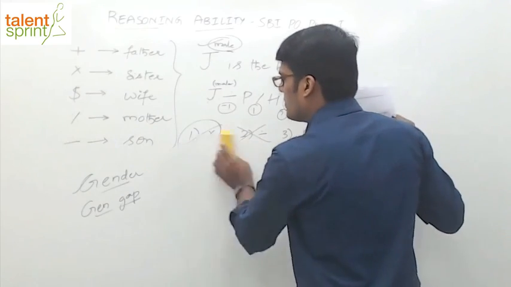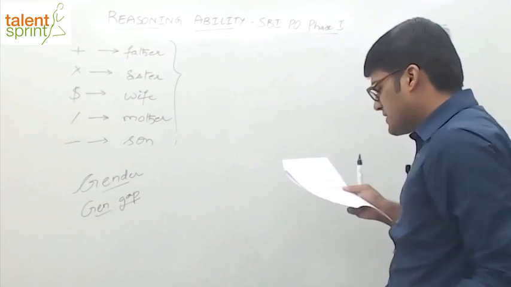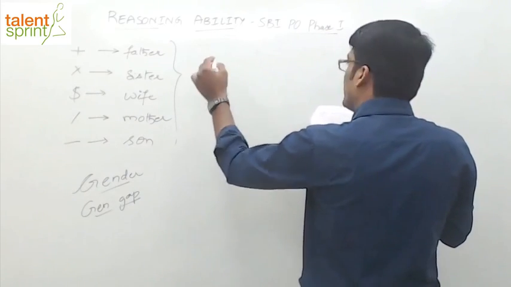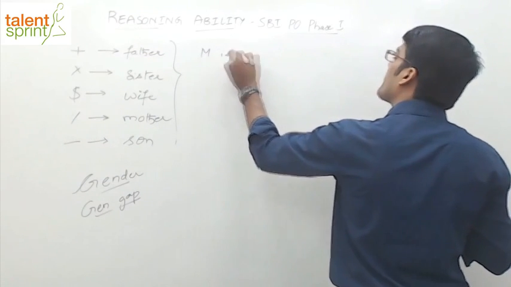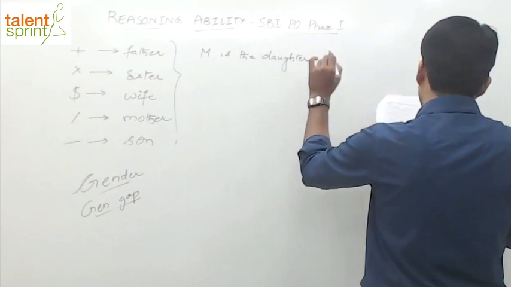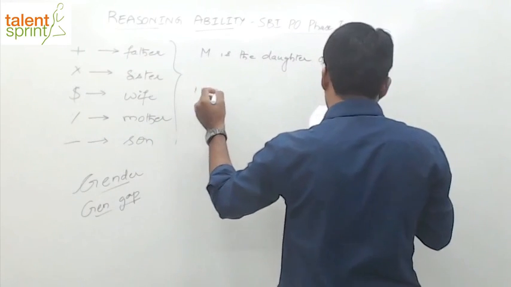Okay, so I'm sure you're able to follow this concept of gender and generation gap. Let's look at the next one. Next question. This is different. Here it says, which of the following expressions indicate M is the daughter of D? This is another model, in line with what we have done, but slightly different. We want M to be the daughter of D. In which of the options is it correct?